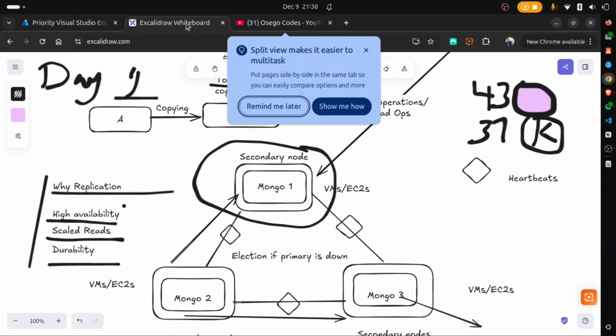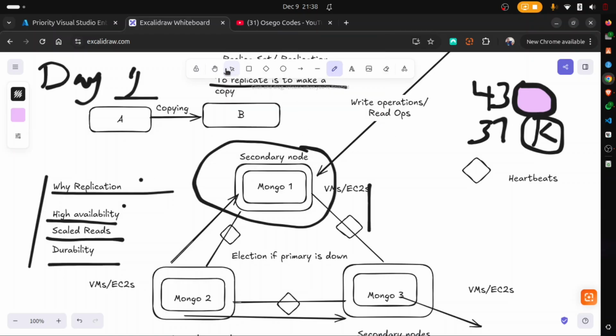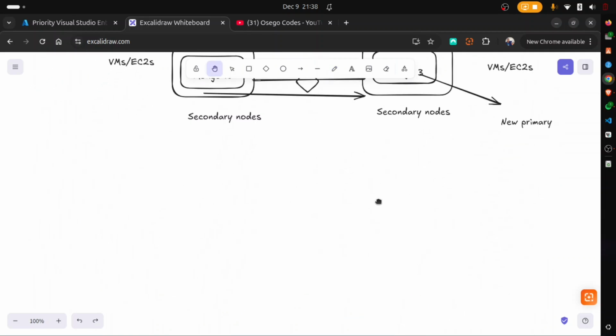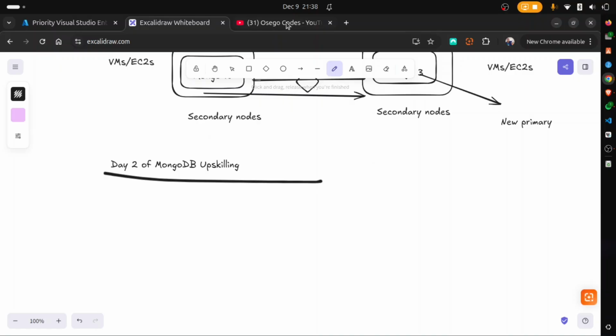So back to day 2. Day 2, let's do something different. We're moving to something else. I'll undo that and then go back to the cursor so that I can scroll this way. So today is day 2 of the MongoDB upskilling program. All right. But before we start day 2, let me talk about something.